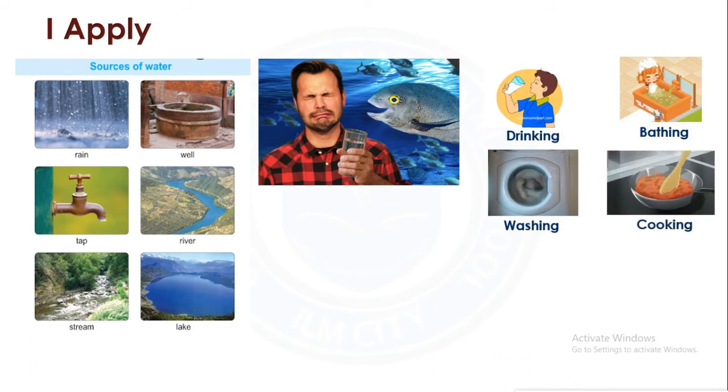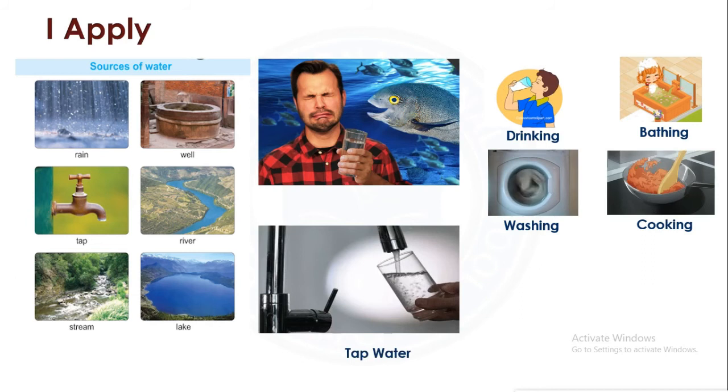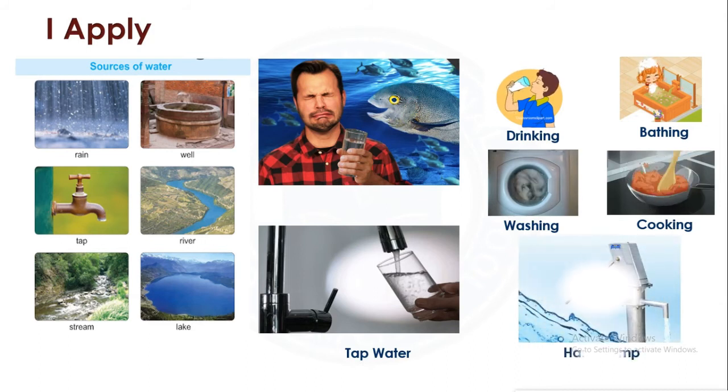In cities, people use tap water for their daily use. Tap water comes from wells, ponds, rivers, and lakes. In villages, people may use tap water or they use water from wells, rivers, streams, or lakes directly. They also use hand pumps.